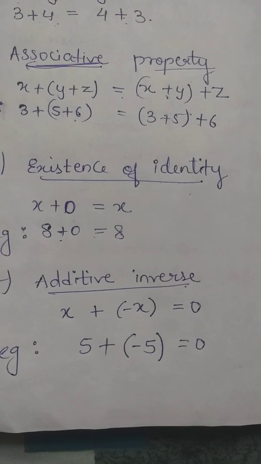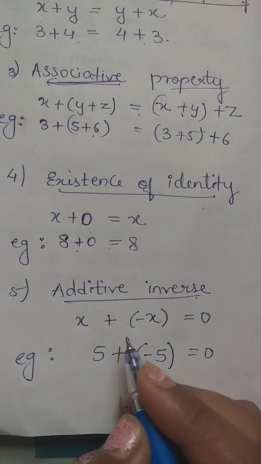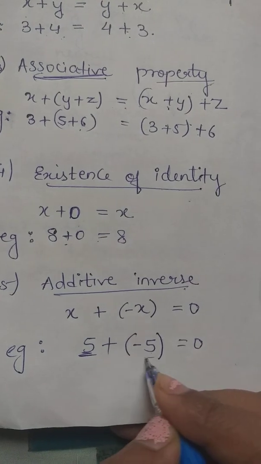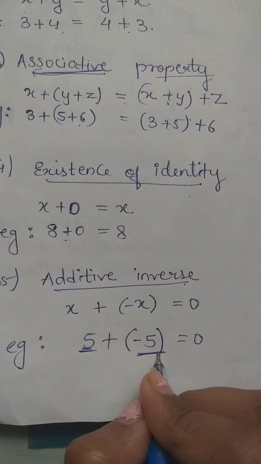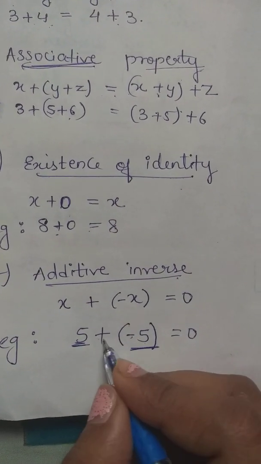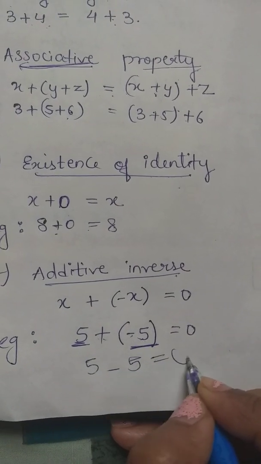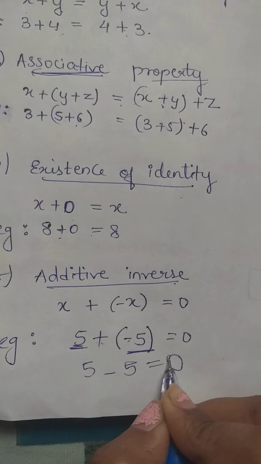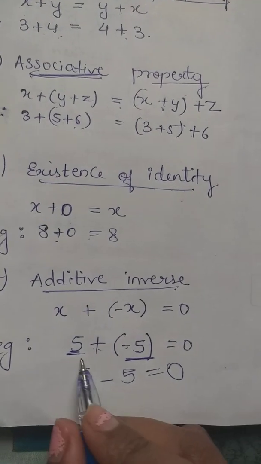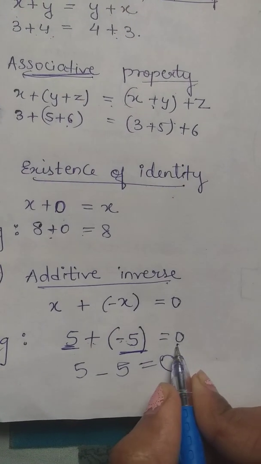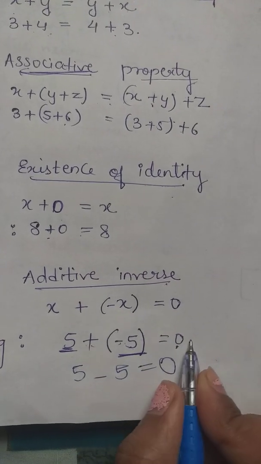Its additive inverse will be minus 5. So if this is 5, what is the additive inverse? Minus 5. So here plus minus minus. So answer like 5 minus 5 is equal to 0. Okay. Additive inverse of any number, if you add it, the sum will be 0.